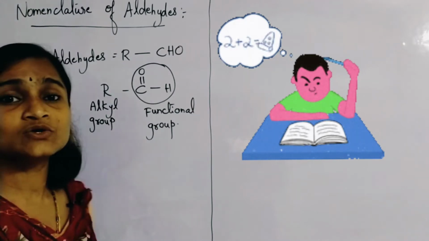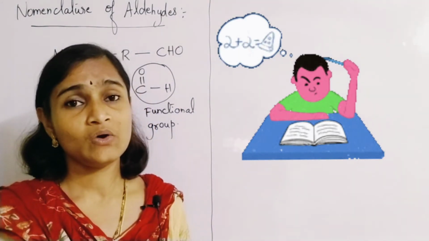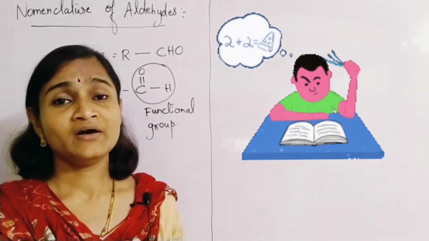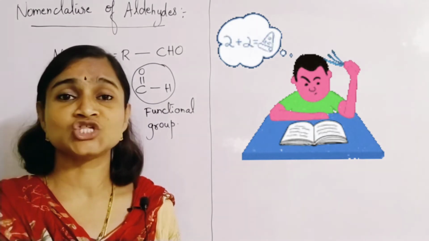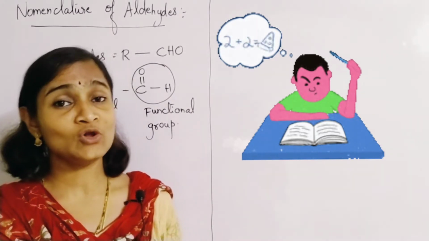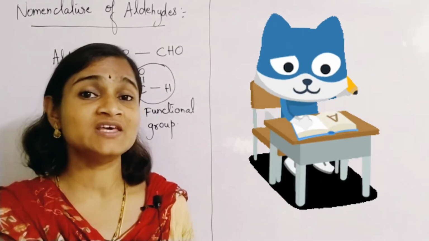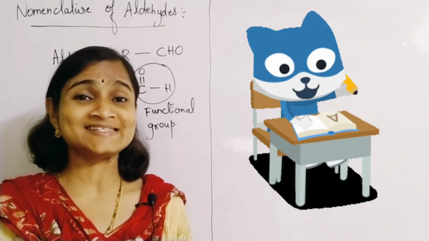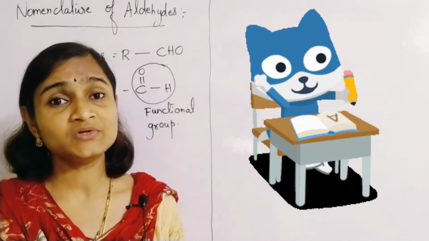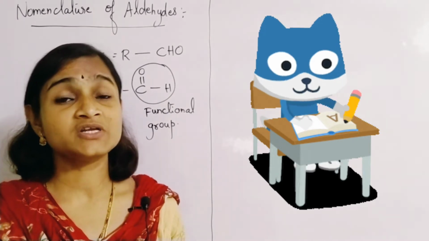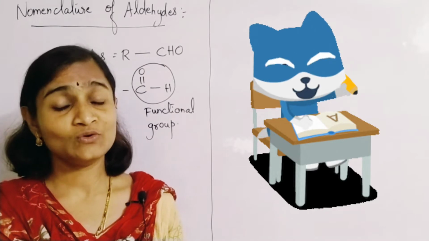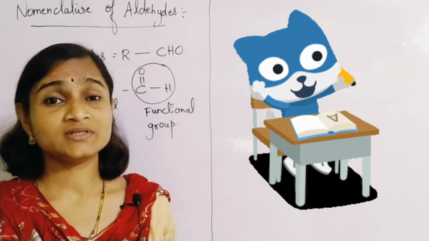Aldehydes also form a homologous series. They generally follow a regular trend, differing by a CH2 group. You might have learnt about homologous series. If you want to learn about homologous series and all, you can watch my previous videos. You can follow the playlist of all these nomenclature of organic compounds. Almost 20 videos have been uploaded, so you can follow the playlist for a better idea about the subject.